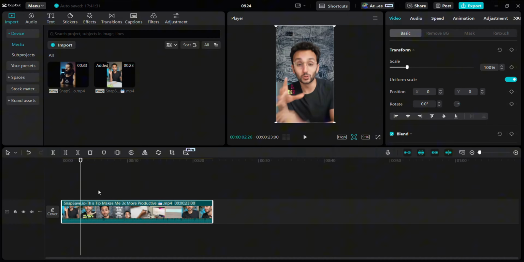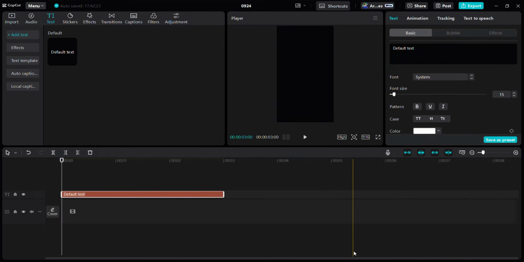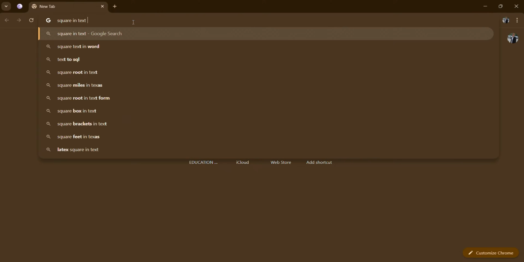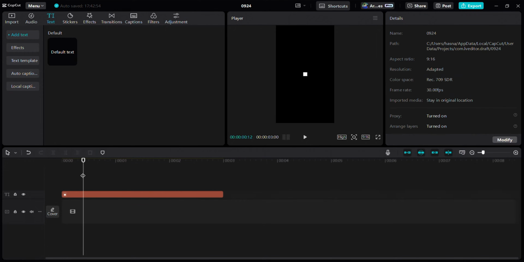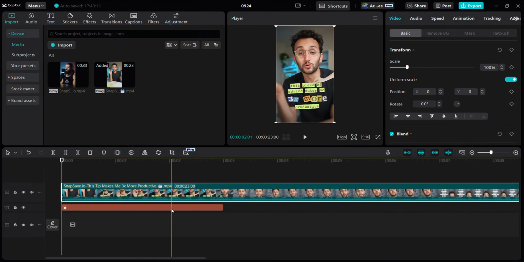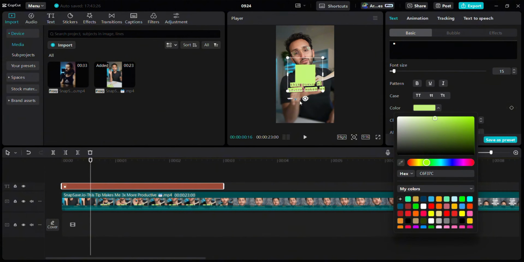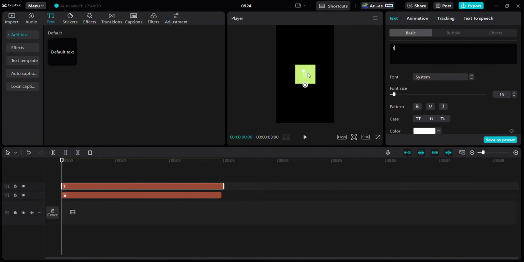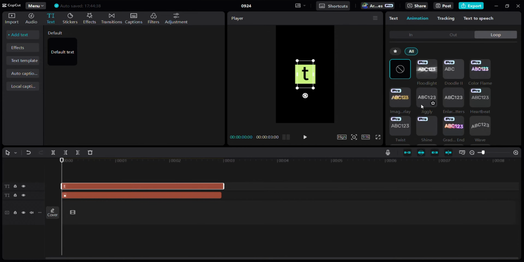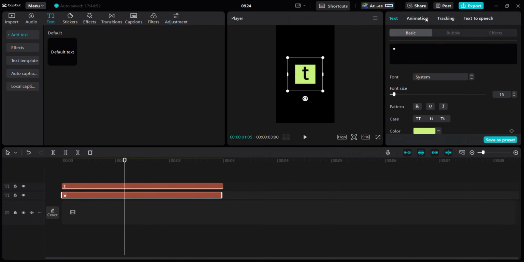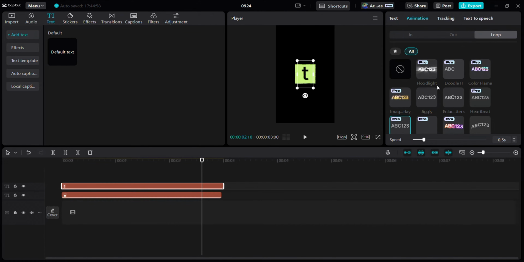Let's get started. First of all, add a text box, go to Google and type square in text form. Copy it. Now come back to CapCut and paste it here. Increase its size, match the color. Type the text and change its color to black. Apply a twist loop effect to both text layers and add an animation out.